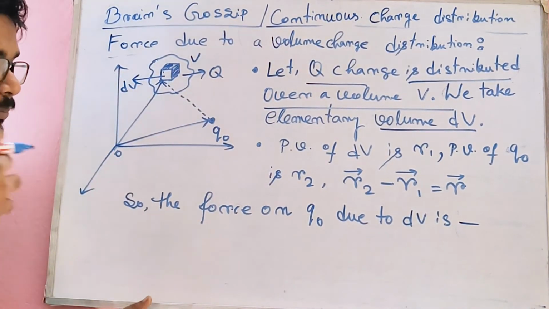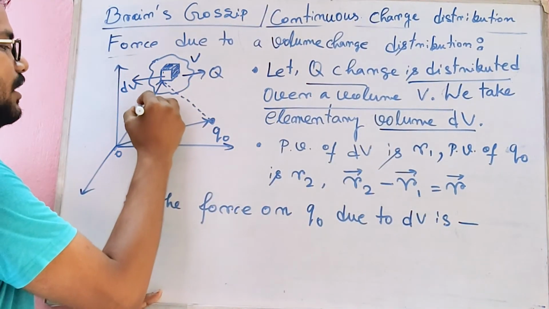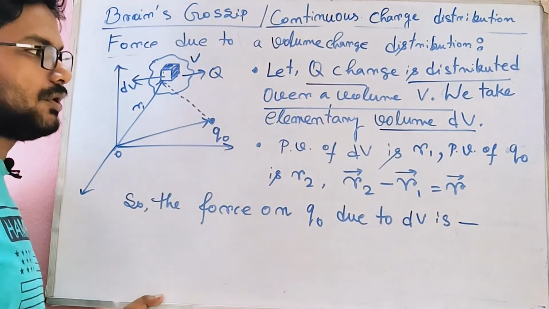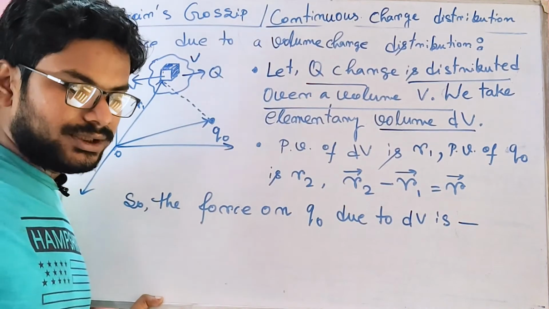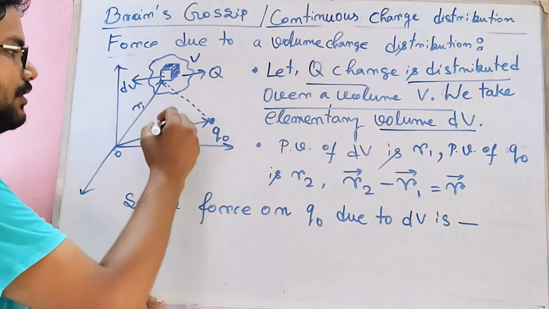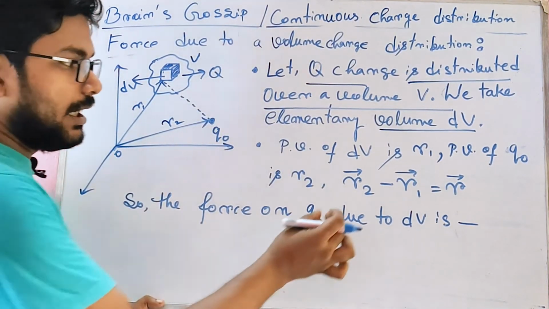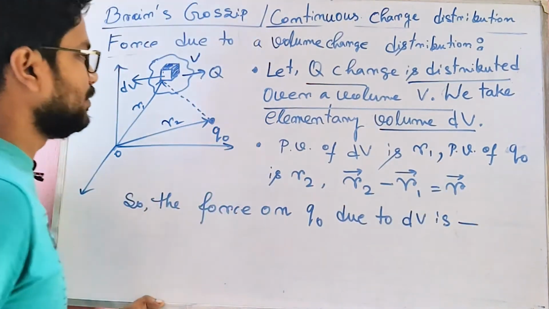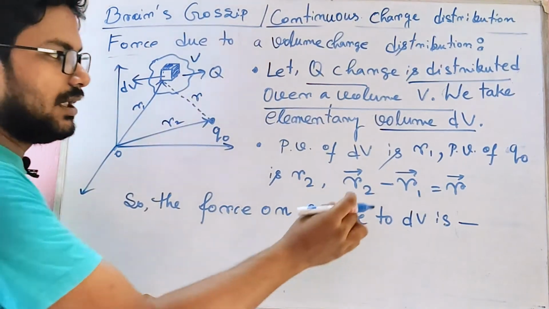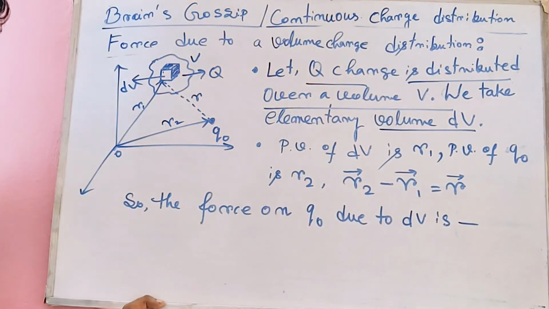Now the position vector of this dv is r1. So this is r1 and the position vector of q naught. So what is q naught? Q naught is the isolated free charge. The position vector of q naught is r2, and we can write r2 minus r1 is r. This is also our consideration, that we want to calculate the distance, that is why we are writing this r vector.